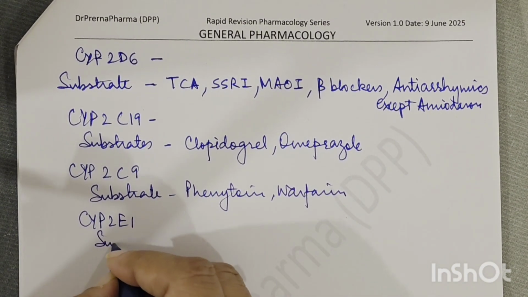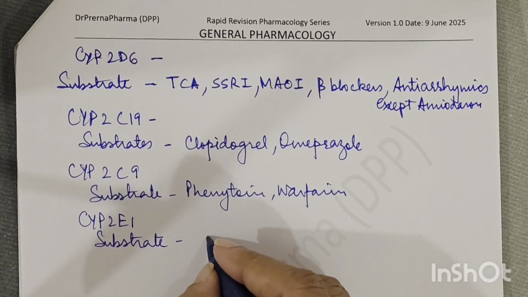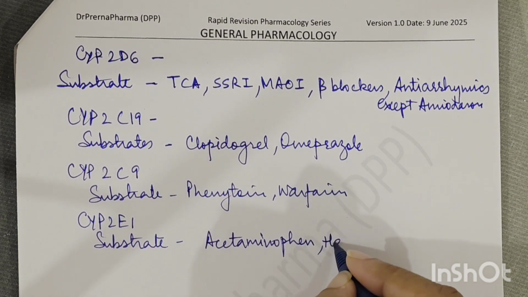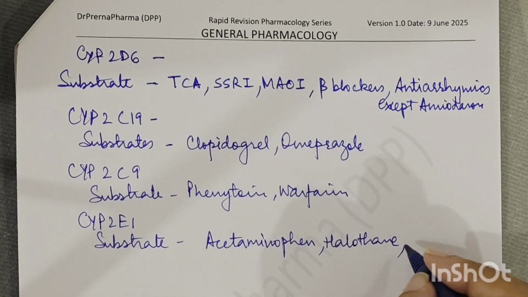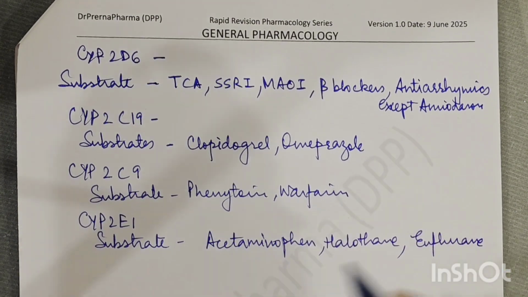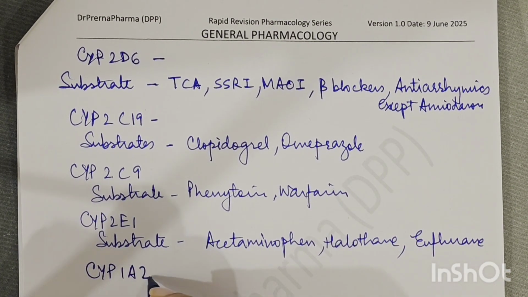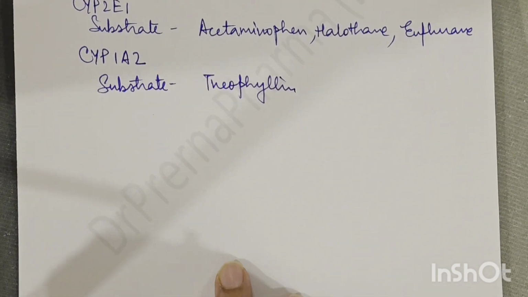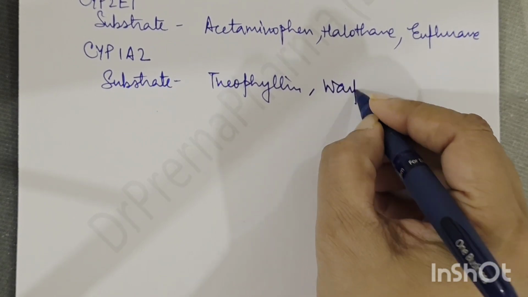CYP2E1. What is the substrate? Substrate is acetaminophen, that is paracetamol, halothane, and enflurane. Then we have CYP1A2. The substrate here is theophylline, okay, and warfarin.